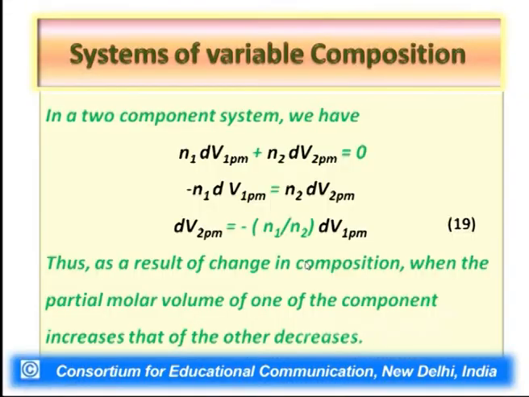Of course it can go in the negative way also. There is another story for magnesium sulfate, that is an exception which we have dealt with earlier. Now with dV1 PM being a positive value, N1 by N2 will be a positive value, and with a negative sign, it clearly indicates dV2 PM will be a negative value in that situation. So what it reflects is, if the partial molar volume of one component increases due to its addition, then that of the other must decrease.